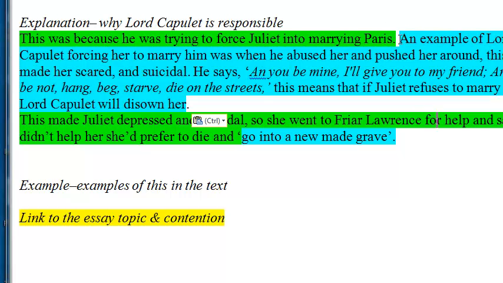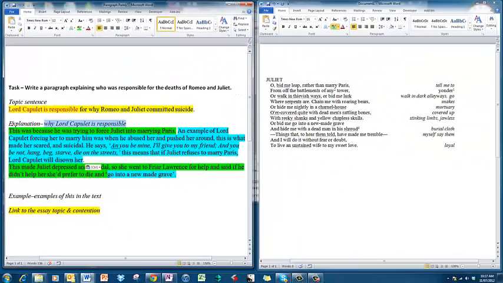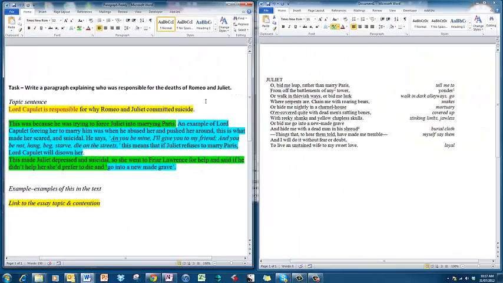This was because he was trying to force Juliet to marry him. There's the example of that. This made Juliet depressed and suicidal, and she'd prefer to go into a new made grave. So what we've done then is join the two up. You don't need to do that, but it supports what's happening here and makes a really, really strong paragraph. So that would now look, as a paragraph, a little bit like this.